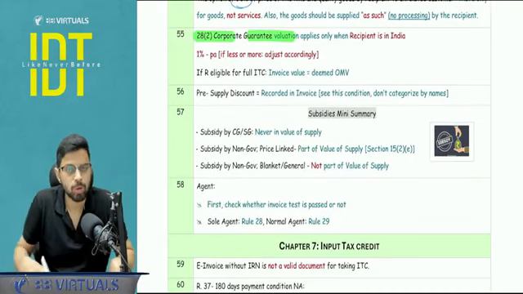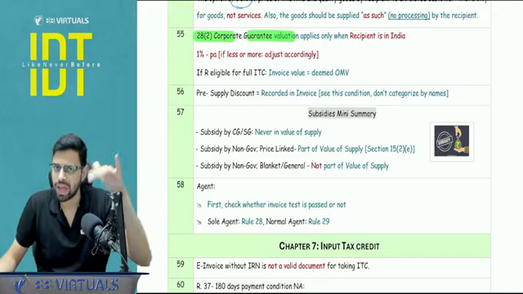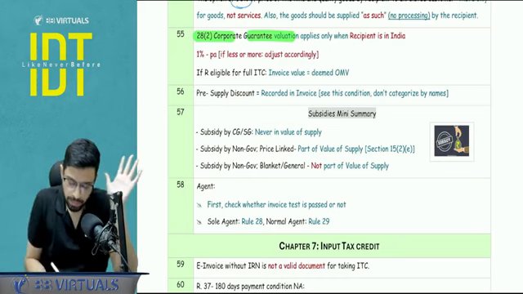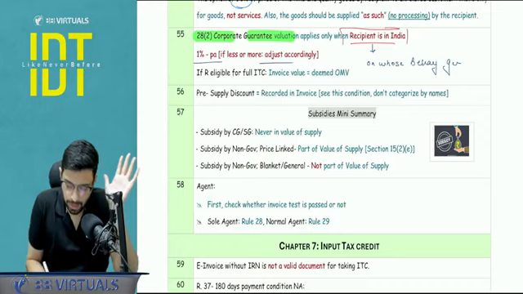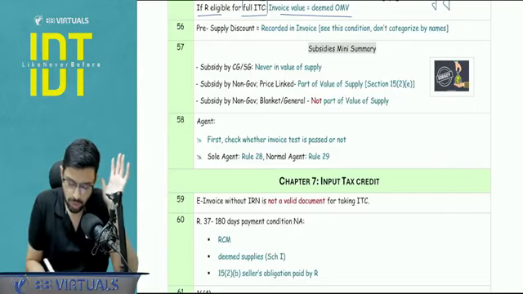Corporate guarantee, 28.2. Basically, you apply the 1% of the guarantee amount, you compare it with any actual consideration which is charged. Okay, that is applicable only when the recipient is in India, that is the person on whose behalf the guarantee is being given. Okay, next. If the recipient is eligible for full ITC, here also invoice value will be accepted as the deemed open market value. Now, certain points to be noted.